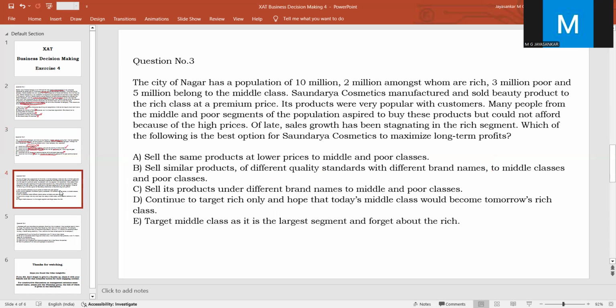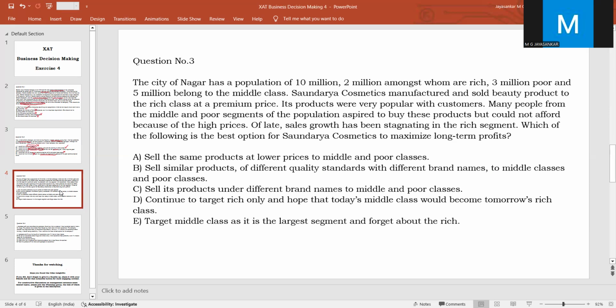Then the third question. The third question is about a dilemma faced by a particular cosmetic manufacturing company called Soundarya Cosmetics. It is doing business in a city called Nagar, where the population is 10 million. That means 2 million rich people are there, 5 million middle class are there, and then 3 million poor people. Their product is a premium product, which is basically aimed at the rich people, and it is very popular. But what happens?